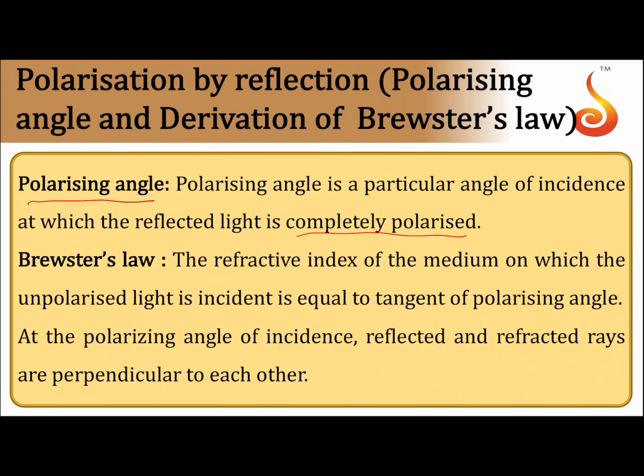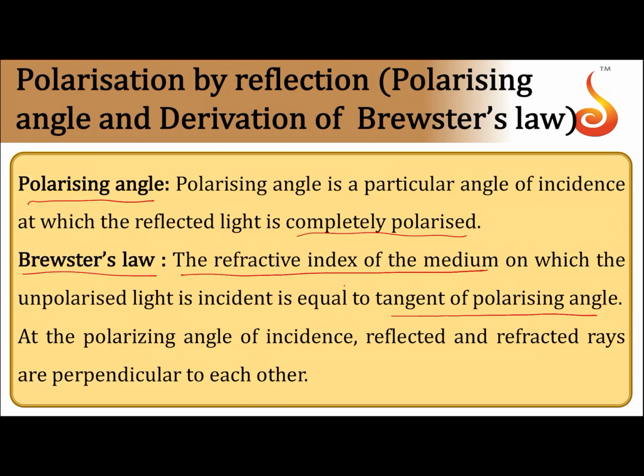Then at the polarizing angle of incidence, the reflected ray and refracted ray are perpendicular to each other. Then the tangent of the polarizing angle will be equal to the refractive index of the medium on which the unpolarized light is incident. So this result is termed Brewster's law.